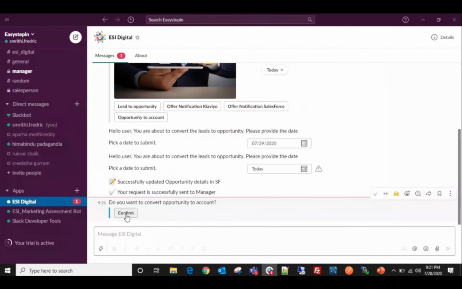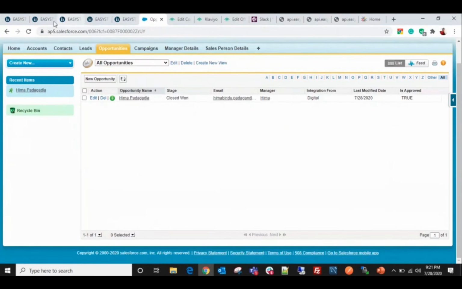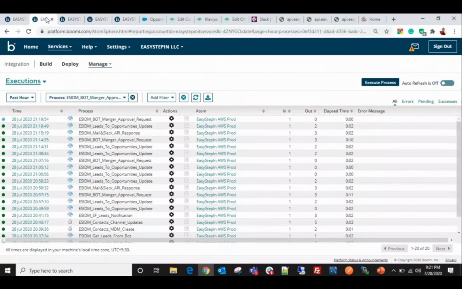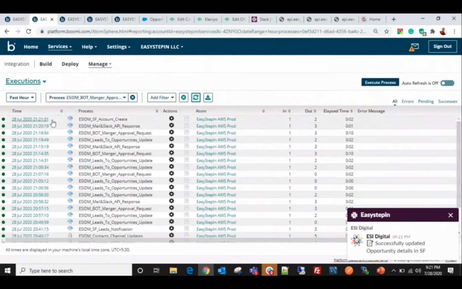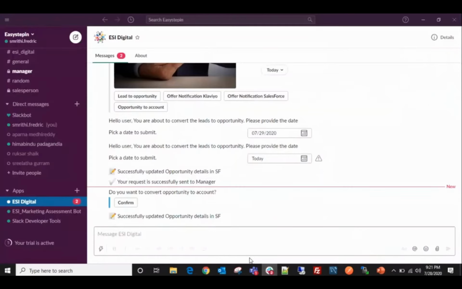Again it is asking for confirmation. Once it's confirmed, let's go and check in the Boomi reporting page. Yes, the process has executed successfully. As well, we have received the success response in Slack.